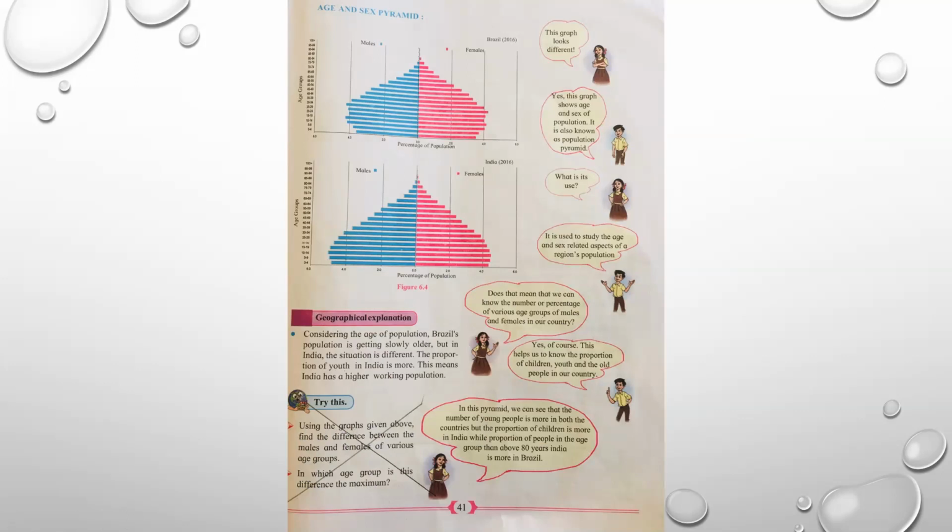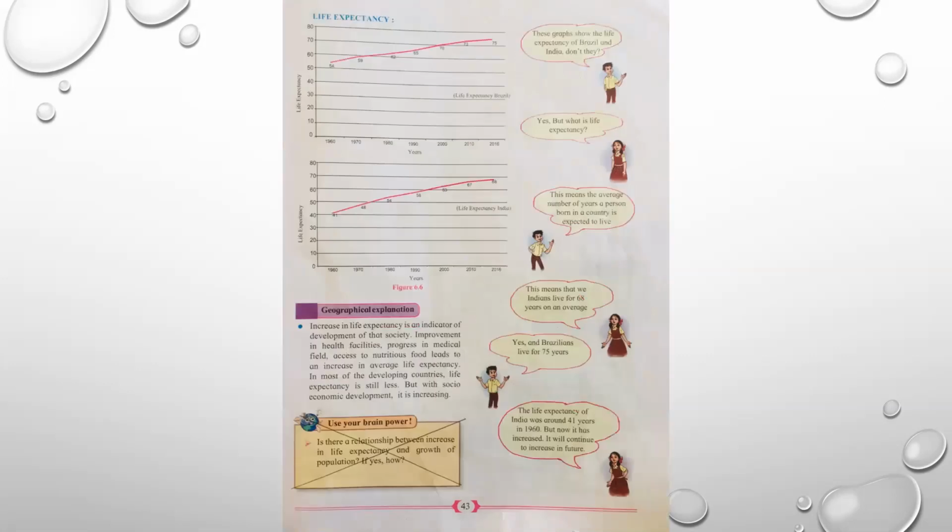We move on to the next page. Page number 43. Use your brain power. Is there a relationship between increase in life expectancy and growth of population? If yes, how? Please cancel this question.